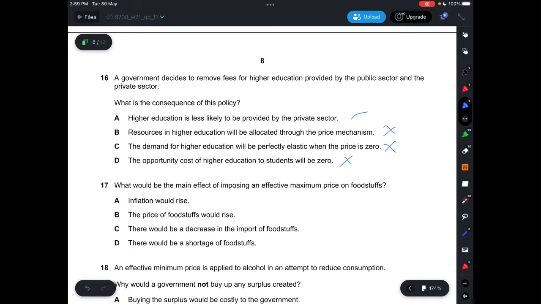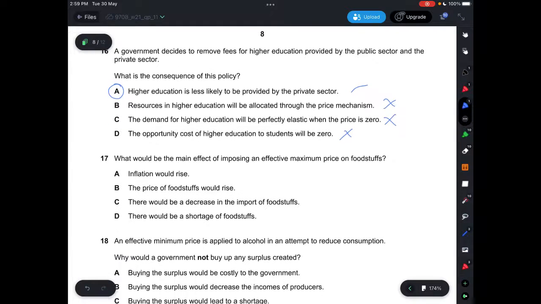So for them, there will be an opportunity cost, which is that rather than going to study, they could work and earn maybe hundreds of dollars within a few hours rather than going to study for a few hours. So there would be an opportunity cost. And there's no way resources in higher education will be allocated through the price mechanism when the government decides to remove fees, because this is basically a merit good. And they remove fees for the private sector as well, so basically they can't make a profit out of this. So it has to be A.